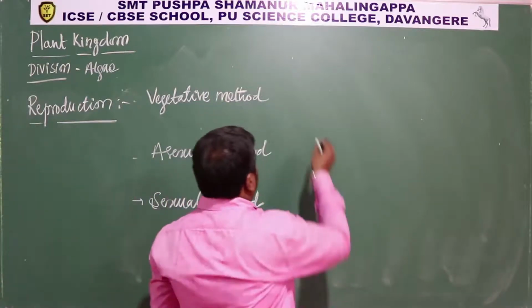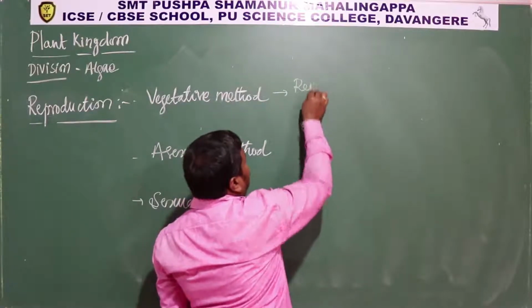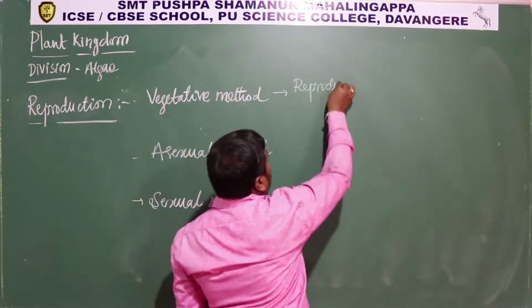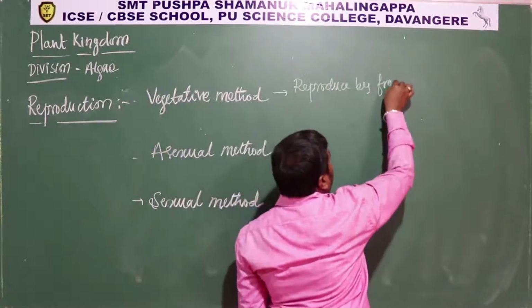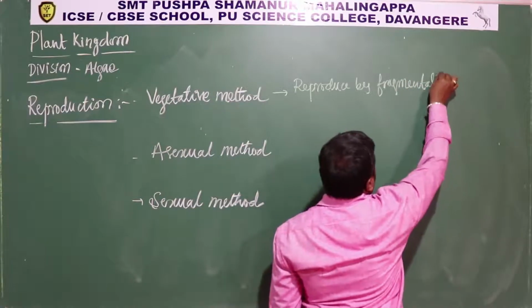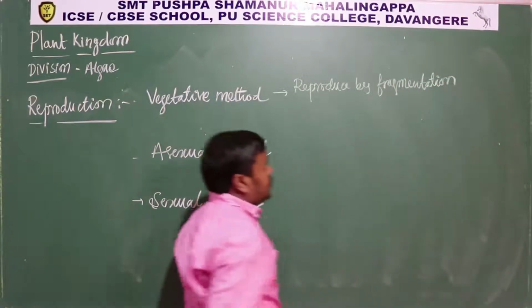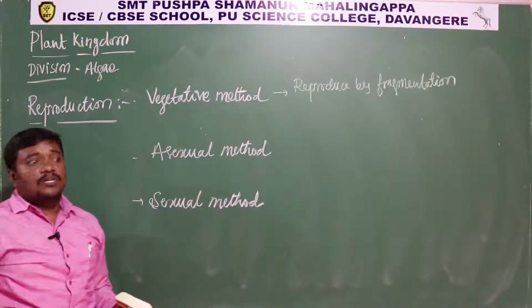So in the vegetative method, they reproduce by fragmentation. Okay, so the filamentous algae break down into small pieces.